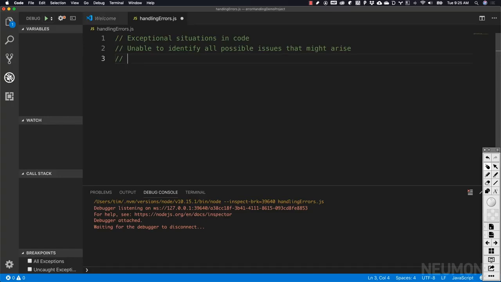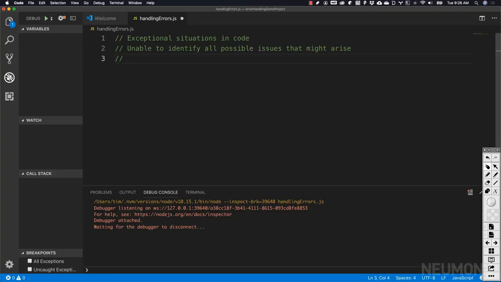We may write our program dependent upon something coming back from that web service, and if we fail to handle the situation where that web service or web server does not respond to us, we are going to end up with an exceptional case. In other words, something we didn't think about or something that we chose not to handle that is going to end up blowing up our script or stopping our script from running. So that's one situation where we are relying on a third party that may or may not respond.